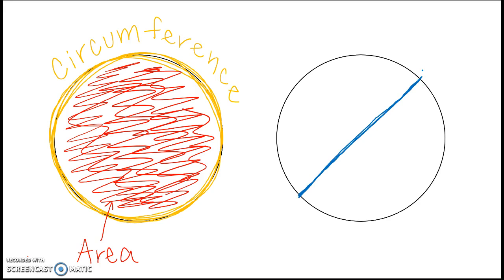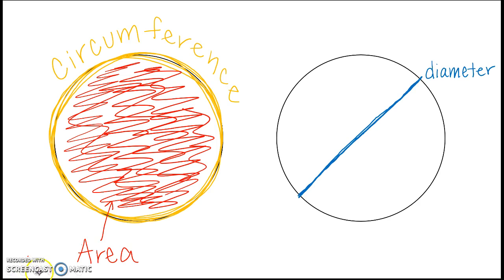Okay? So when we cut our circle in half, that is going to be our diameter. D-I-A-M-E-T-E-R. Our diameter. So the diameter cuts your circle in half. It goes from one side of the circle to the other, and it goes directly through the middle.